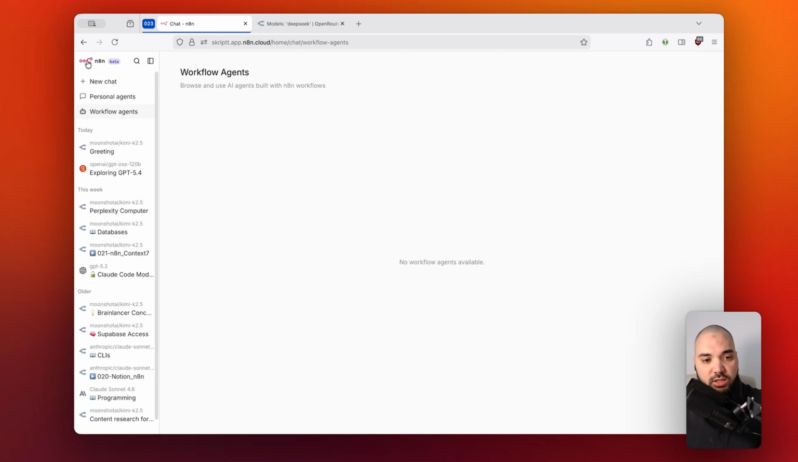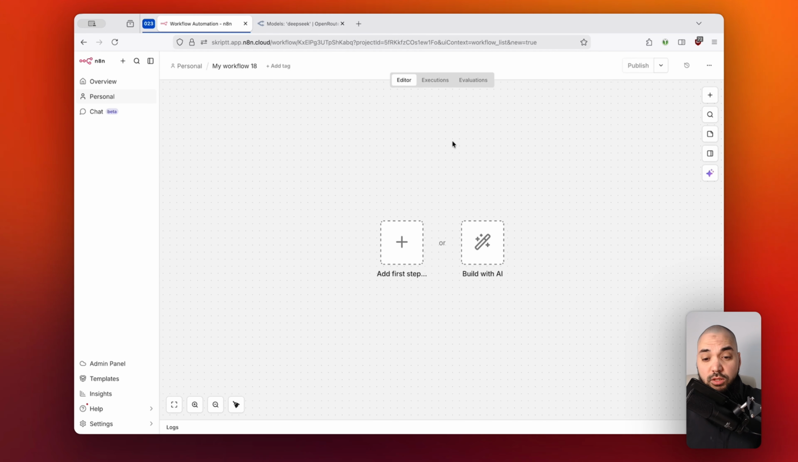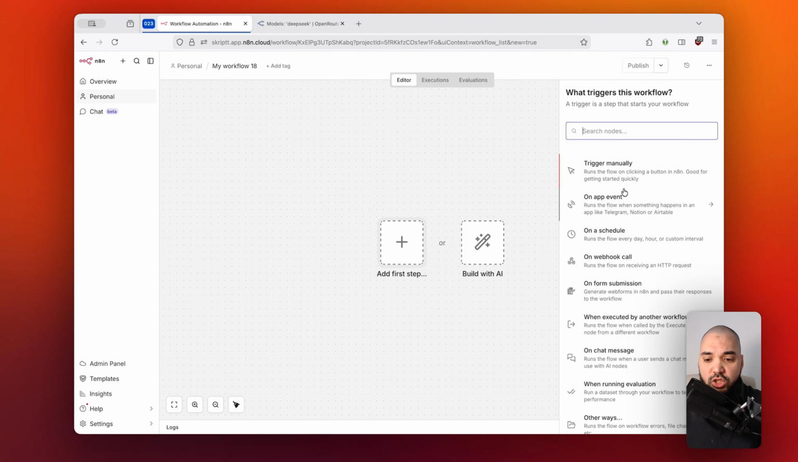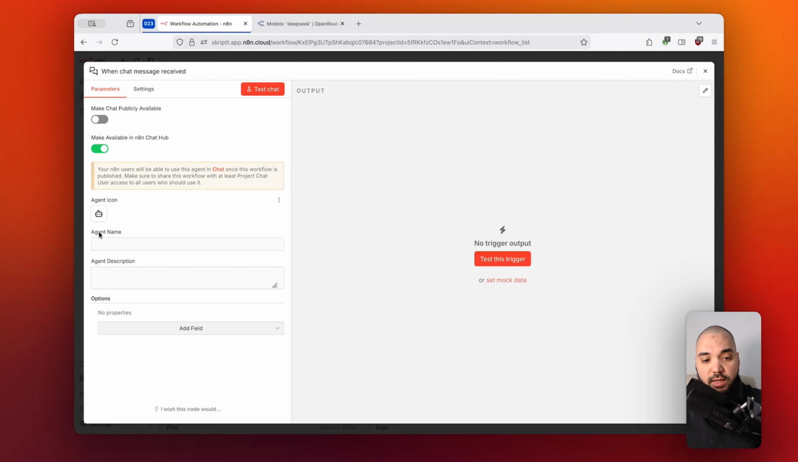Because what I can do is just jump into my N8N account, and then I'm going to create a new workflow. And within this new workflow, I'm going to use the chat trigger node right here. And this is already the main part, because what you now need to activate is to make it available in the N8N chat hub, right? So if I click on this, then again, you have the ability to choose an icon. You can choose a name and a description, and then also have a couple of fields depending on what specific features you need to equip it with.